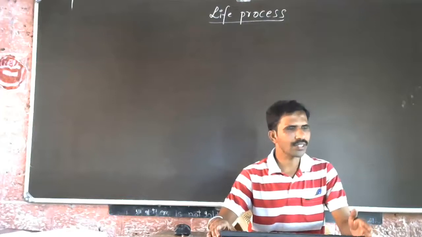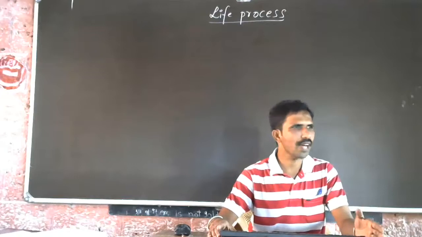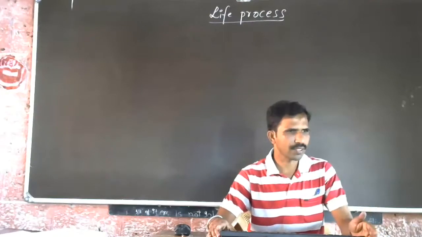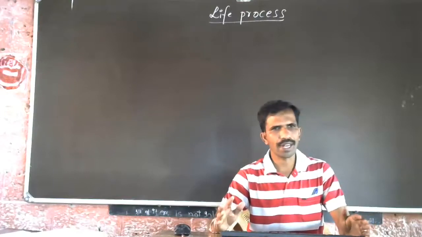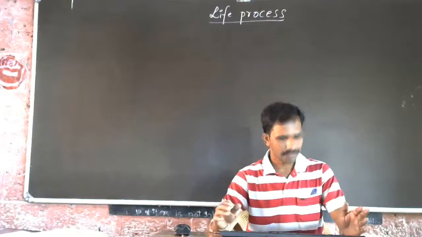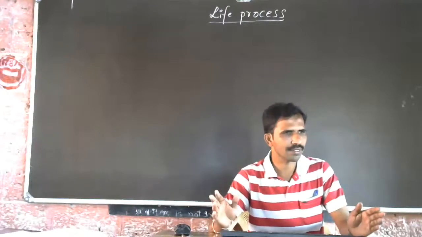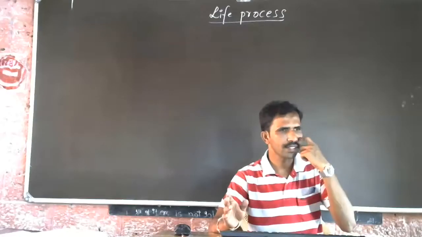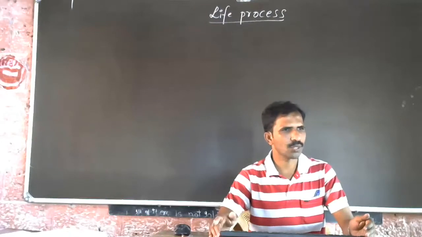Because of the contraction and relaxation of cardiac muscles present in the heart, the heart actually works. So the ventricle contracts, and when the ventricle contracts, the atrium or auricle relaxes. The contraction of muscles is called systole, and relaxation is called diastole.